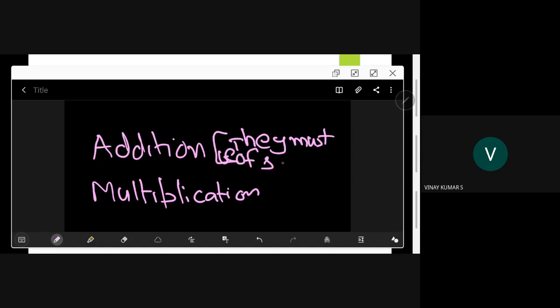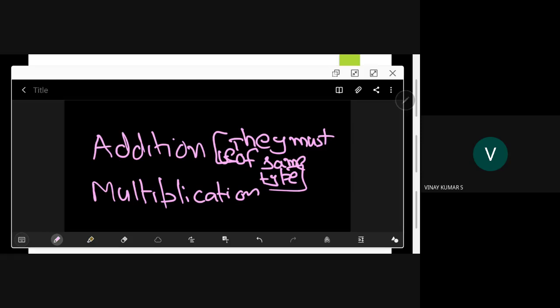Same size or same type, whatever it may be. That is compulsory. So you can add only a 2 by 3 matrix to another 2 by 3 matrix, and the resultant is a 2 by 3 matrix. That is what it says.